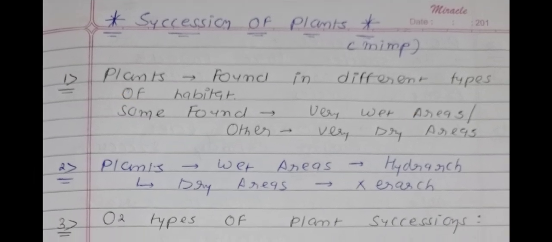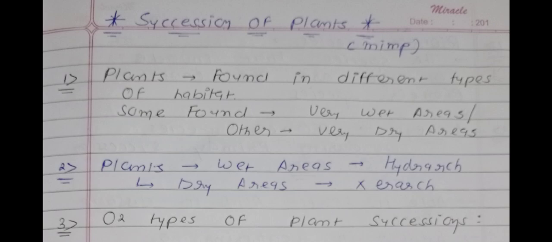Succession of plants. Point number 1: plants are found in different types of habitat, or different types of area. Some plants are found in very wet areas while others are found in very dry areas. It means plants are found in both wet areas as well as dry areas. Point number 2 is very important. The plants which are found in wet areas are known as hydrarch, while the plants which are found in dry areas are known as xerarch.